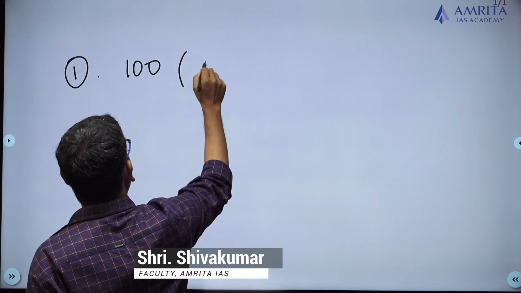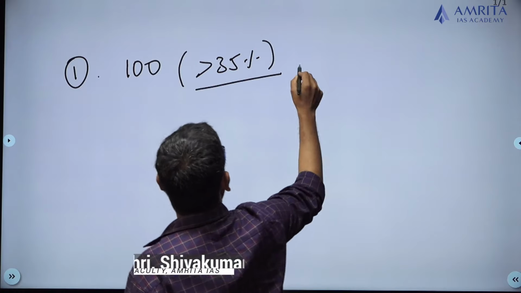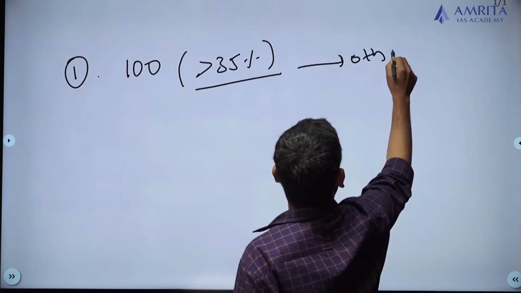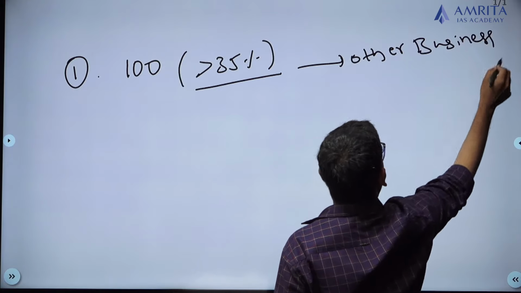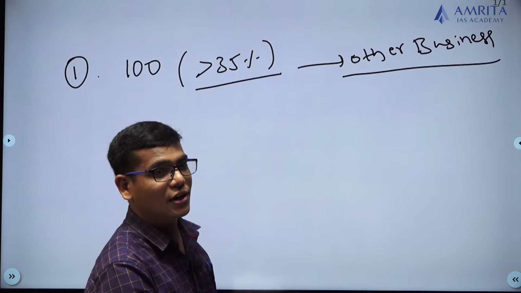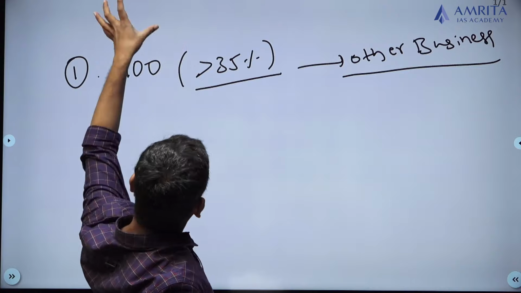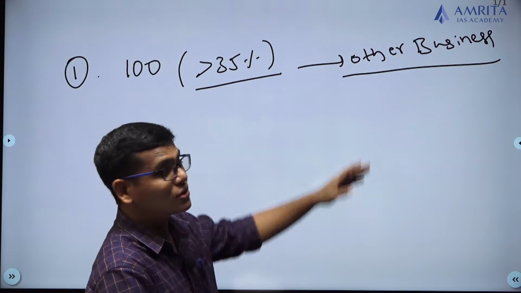Of this, I should not spend more than 35 rupees on other businesses. If you want to fund other businesses, you can, but only up to 35 rupees. The remaining money you have to use in the business in which you are. You are not supposed to divert it.